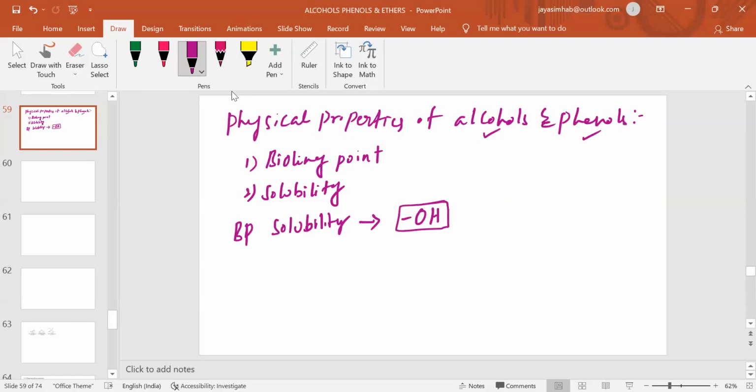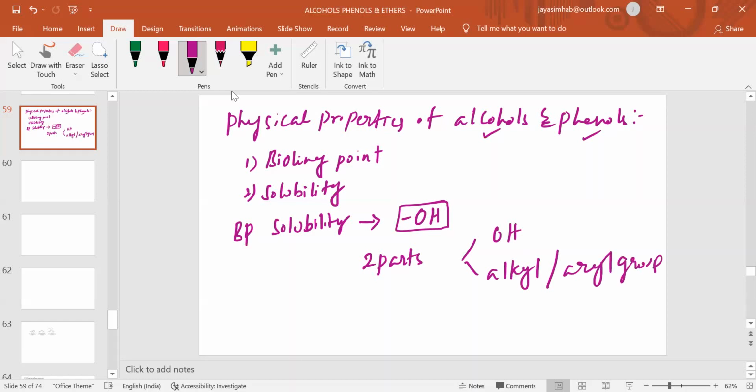If you see the alcohol as well as phenol structure, it will contain two parts, right? One is the hydroxyl group. Another one is either an alkyl group or an aryl group. This will be hydrophobic in nature, meaning they won't be miscible with water.